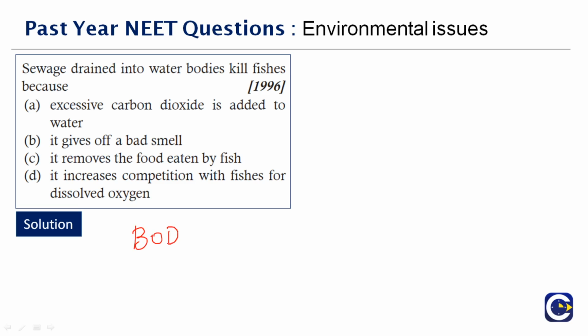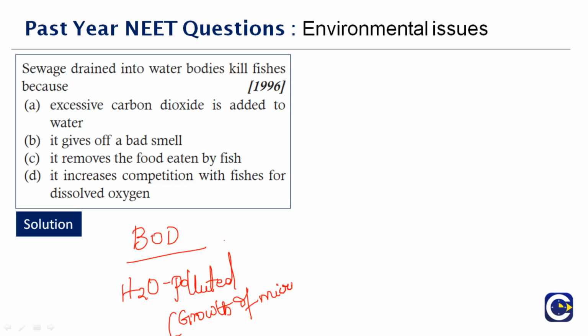So we always talk about this. If the water seems to be polluted, it means there is growth of microorganisms, right? You have growth of microbes, and these microbes in turn will start using up the oxygen that is already dissolved in the water for their processes.